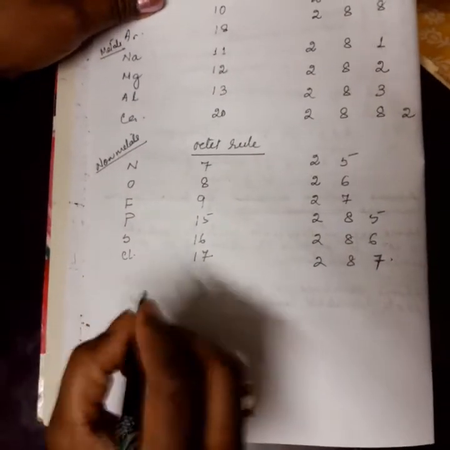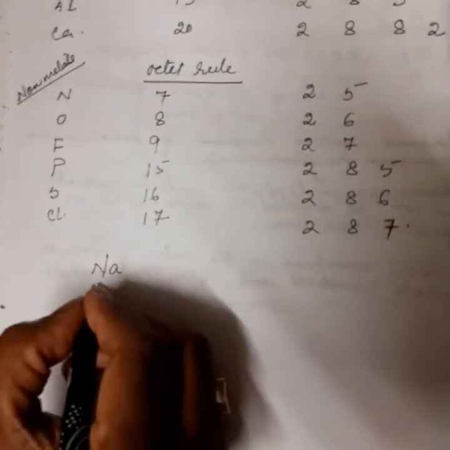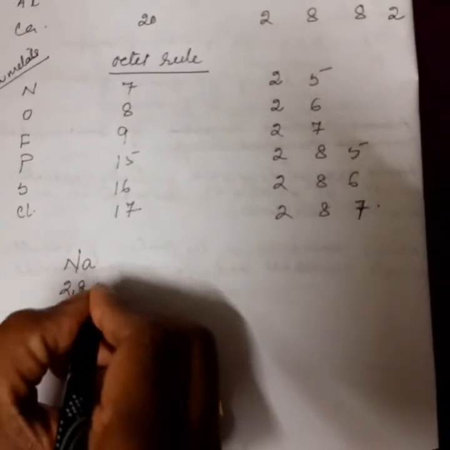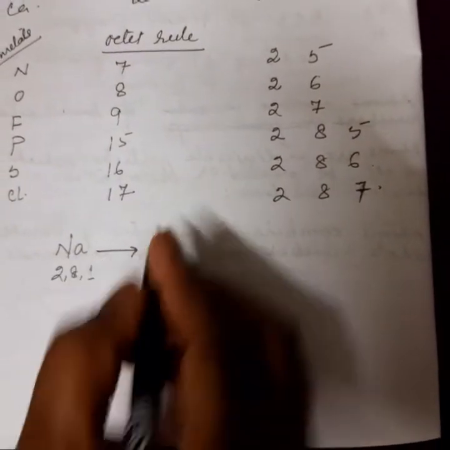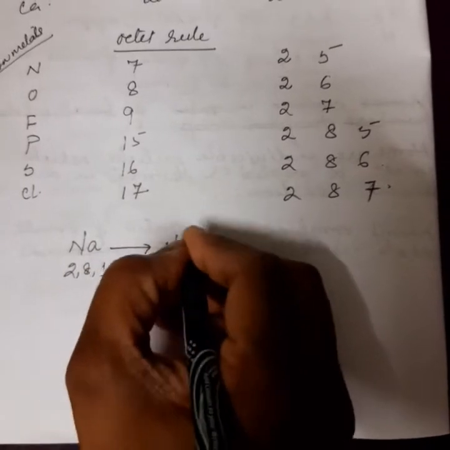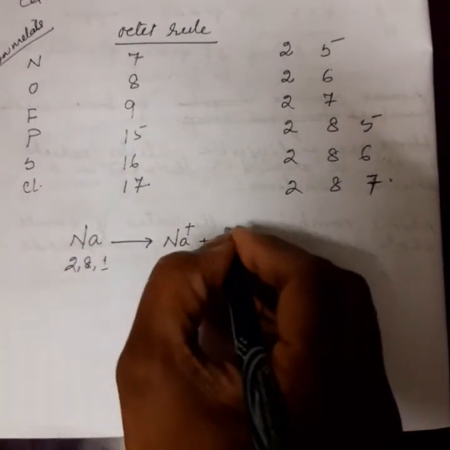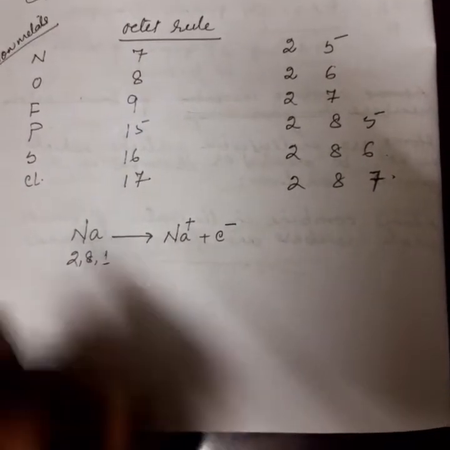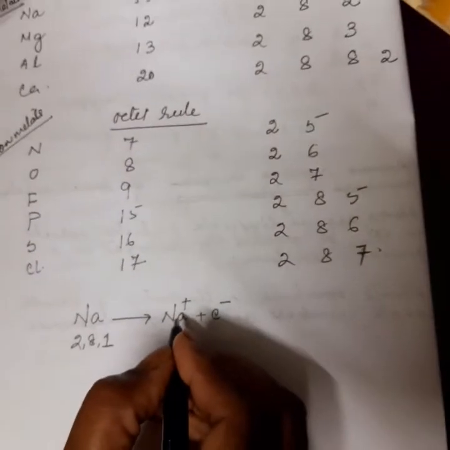Okay. Here, let's see, take the case of sodium. Sodium has 2, 8, 1. Okay. Sodium, when it loses 1 electron, becomes Na+ plus 1 electron (e-). Na+ is an ion.